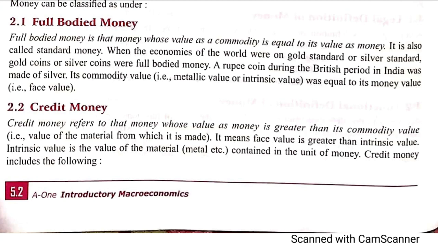But later full bodied money was stopped from circulation because, due to inflation, the actual value of the metal included in the coin became much higher, and because of that many people started melting the coin and selling the metal in the market.